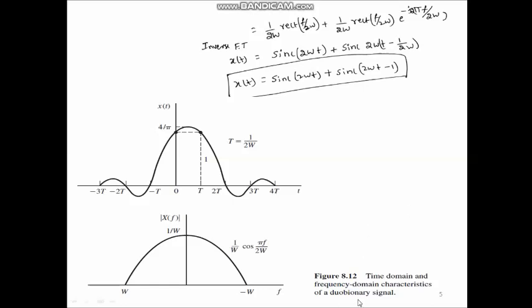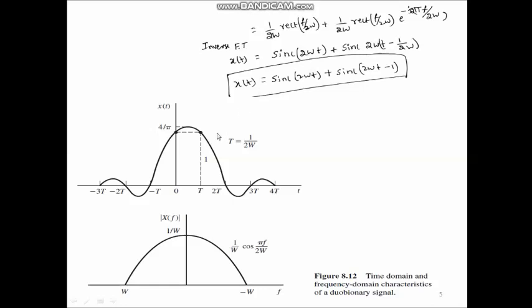So, here sinc(2Wt) has maximum amplitude at t = 0, and sinc(2Wt - 1) is basically a right shifted sinc function, and it has maximum amplitude at t = T. So, due to controlled intersymbol interference, we will get this kind of signal, that is the sum of two sinc functions, whereas in the zero ISI condition we had only one sinc function.